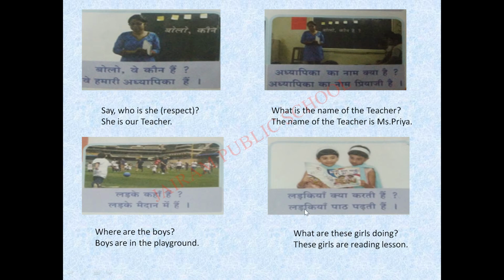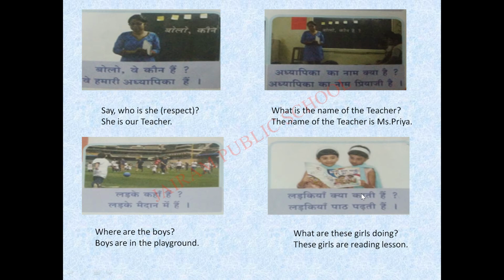So, what is the answer for this question? ladkiyan paad padhti hain. Girls are reading lesson. These girls are reading lesson, isn't it? So, ladkiyan means girls, paad means lesson, padhti hain means they are reading the lesson, isn't it? So, karta you should write for boys. That means singular.